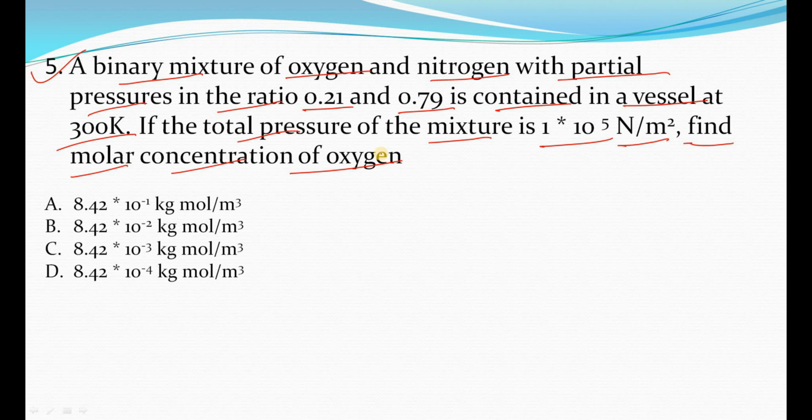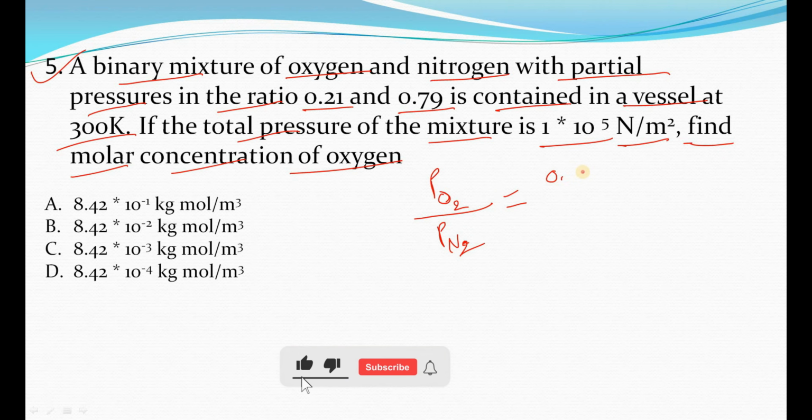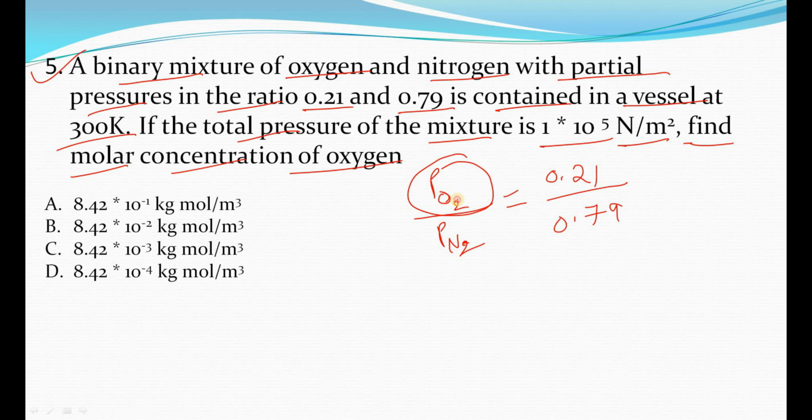So here it is given that the partial pressure of oxygen to partial pressure of nitrogen is 0.21 to 0.79. This is in the form of a ratio, right?